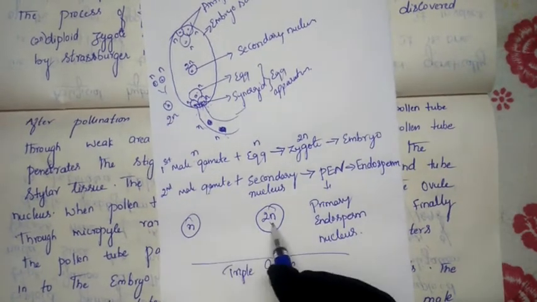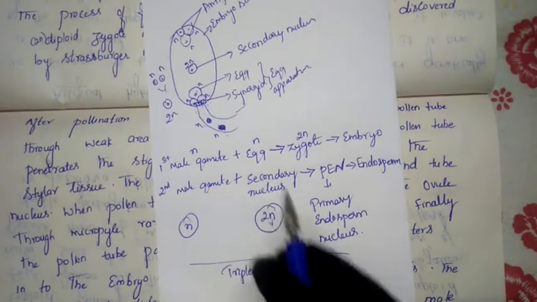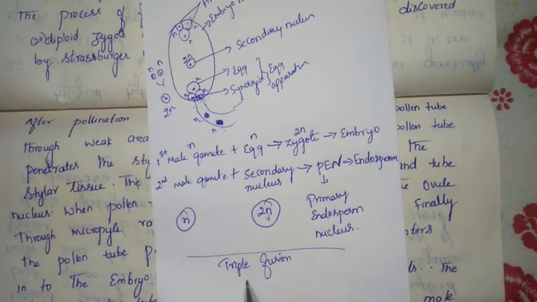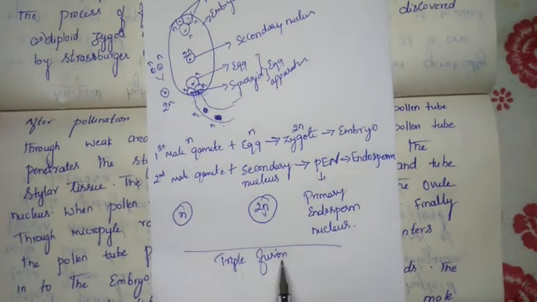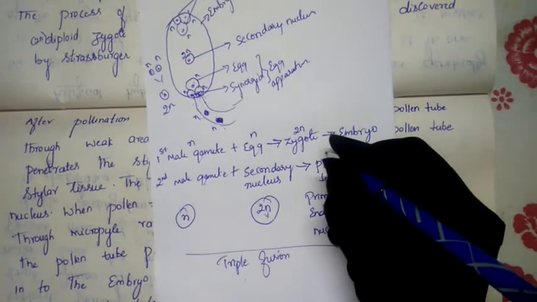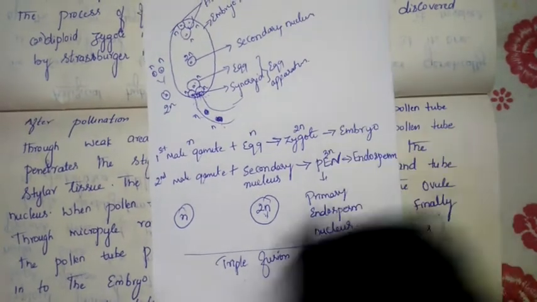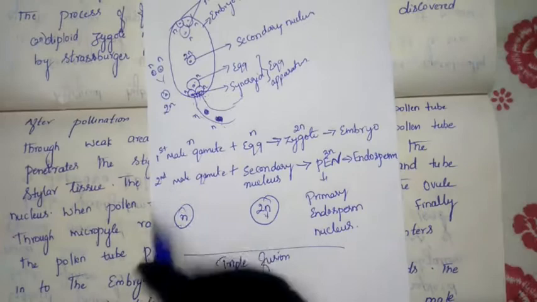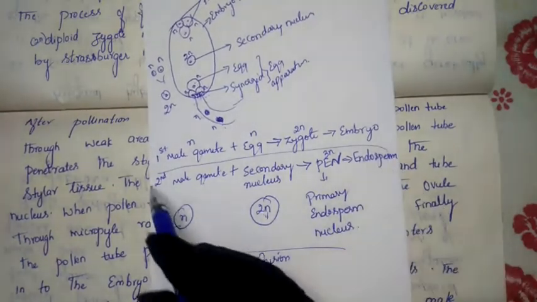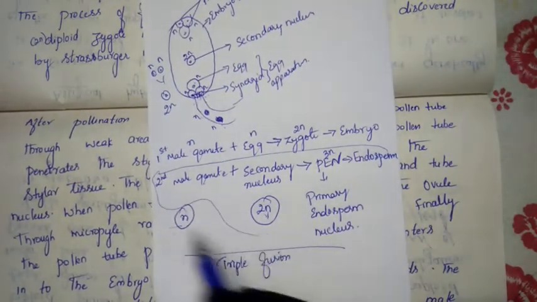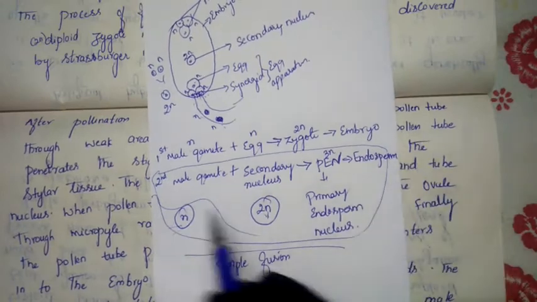Now this n plus 2n, what will happen? 3n will happen. So that's why we are calling it triple, 3 means triple. So we are calling it triple fusion. Now it is in 3n condition. So this complete process, what are we calling? Triple fusion. In your exam, if they ask you to explain triple fusion, you have to write this.